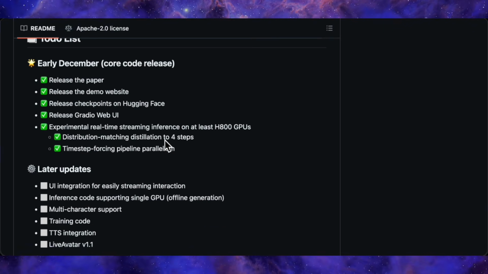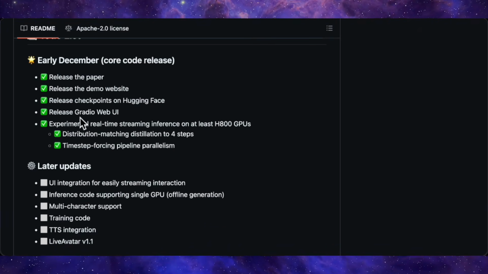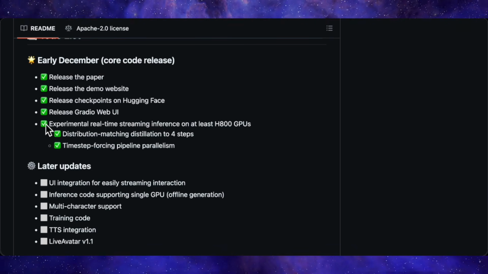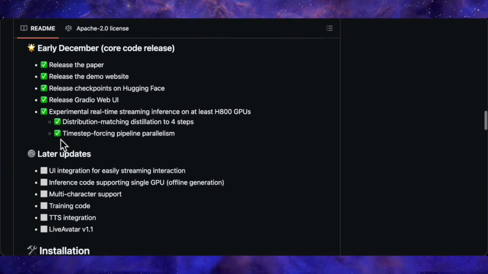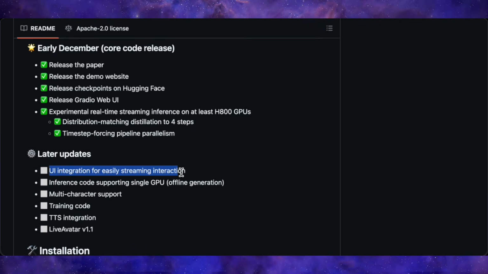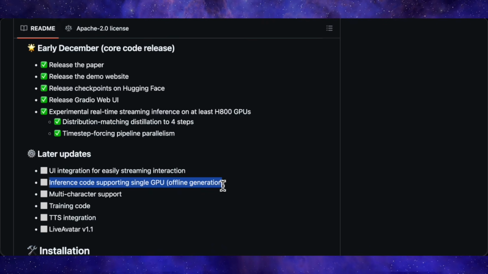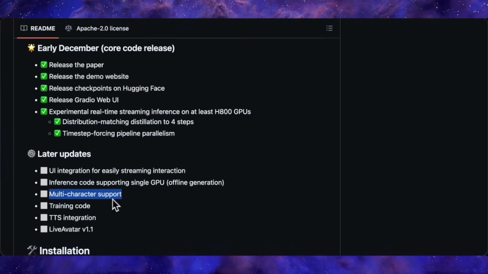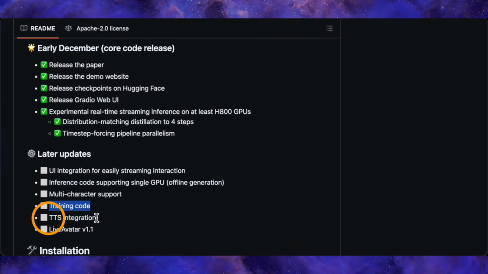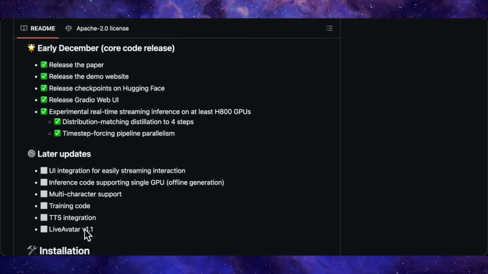For offline or lower FPS usage, you might be able to get away with a single GPU once their single GPU inference path is fully polished. According to their roadmap, UI integration for easy streaming, better single GPU offline generation support, multi-character features, training code, TTS integration, and Live Avatar v1.1 are still on the way, but the current release is already enough for you to download, install, and start experimenting.